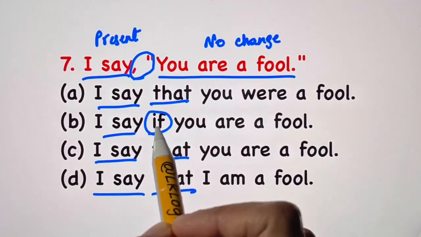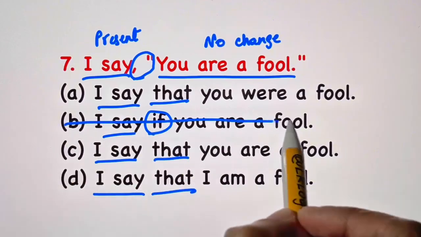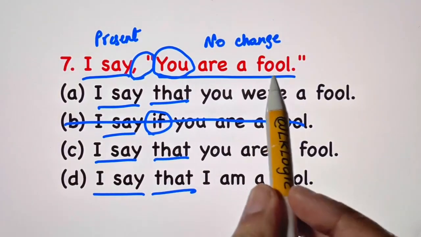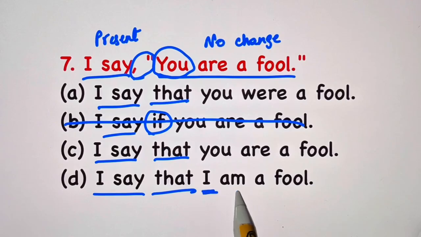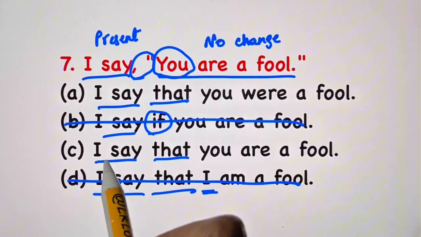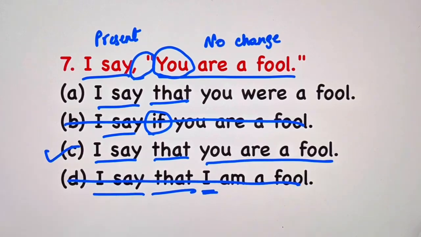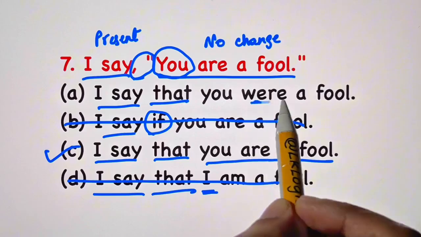Here you have if. If there is a question mark, then it will change into if. So strike B. Here it's written you are a fool, and here it's written I am a fool. They've changed the sentence. No change in the sentence, right? Strike off D. So you have to choose between A and C. Here you have I say that you are a fool. No change in the sentence. Option C is right.